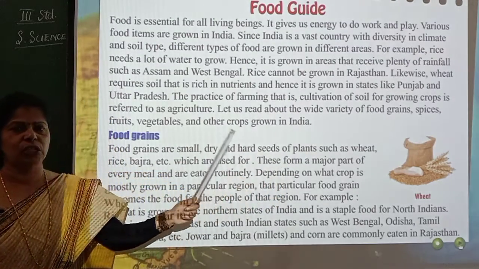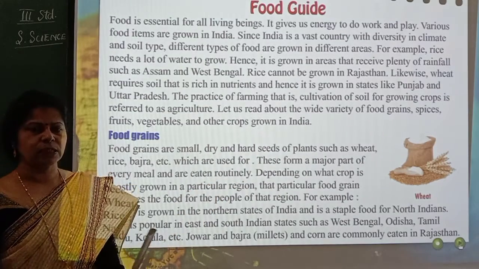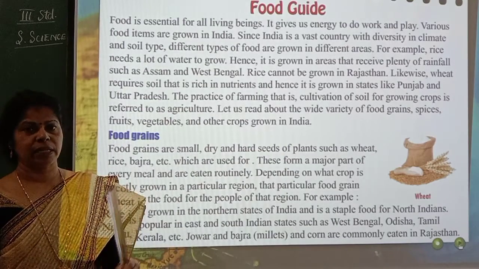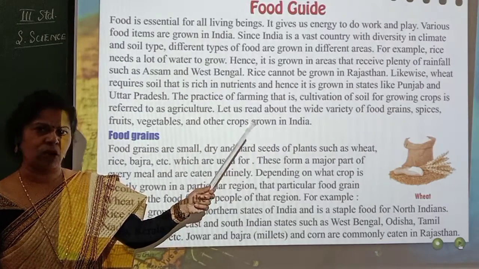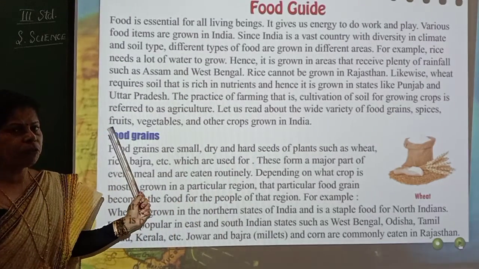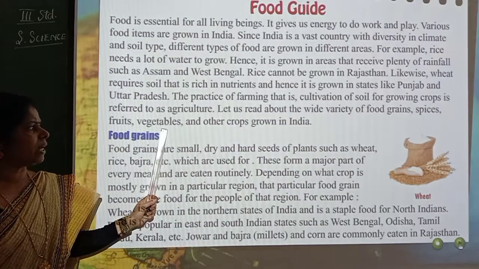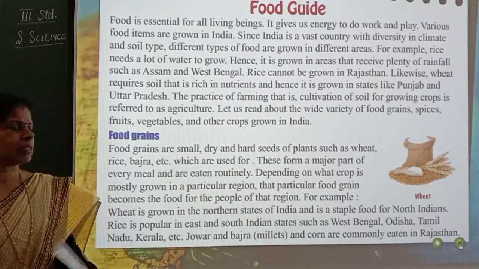Rice, wheat, ragi, jowar, all these come under food grains. Spices. What are spices? Especially chili, then cinnamon, clove, pepper, all this comes under spices. Fruits, varieties of fruits. Vegetables also you are aware of, isn't it? And other crops grown in India. So let us go into detail about this.